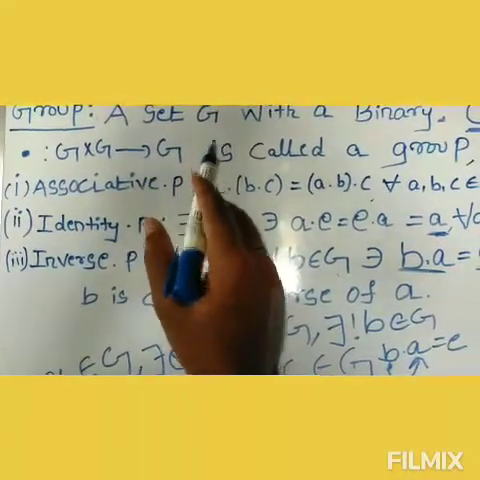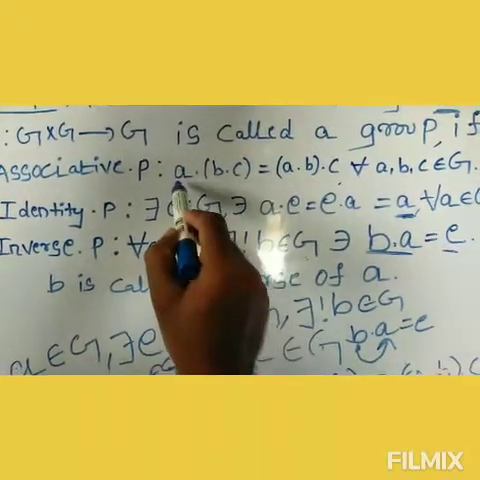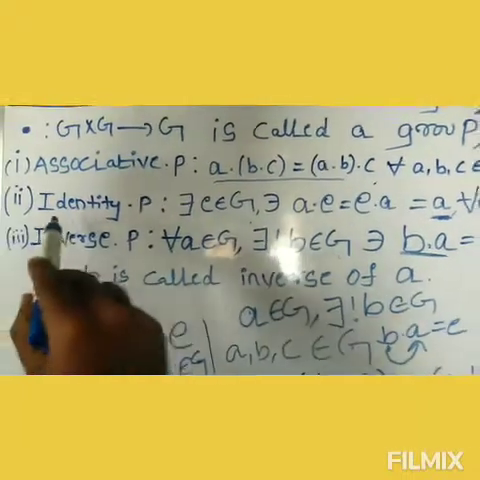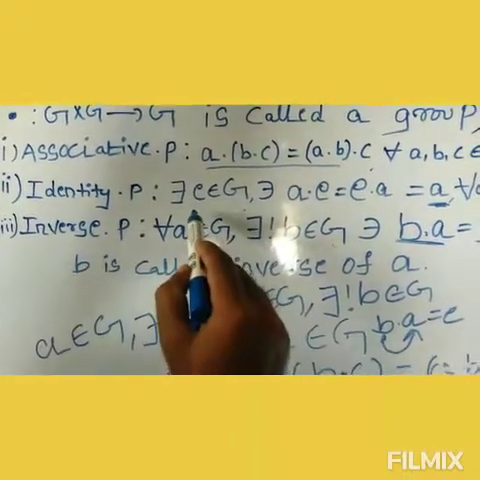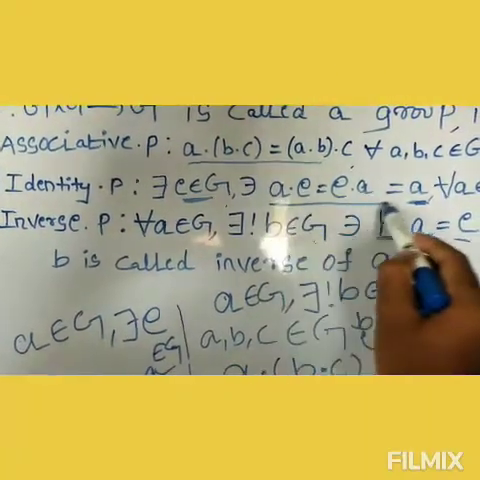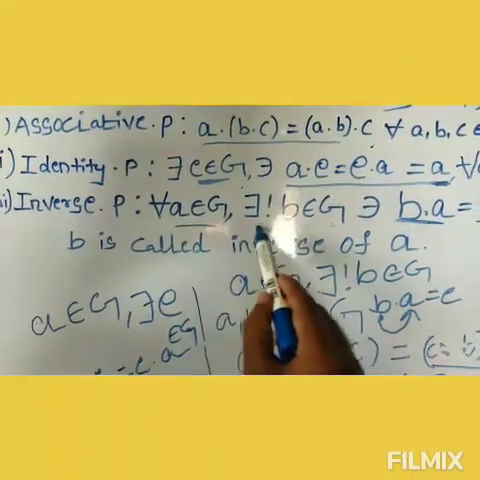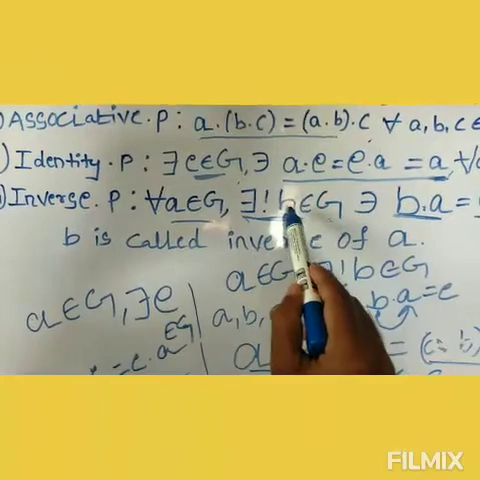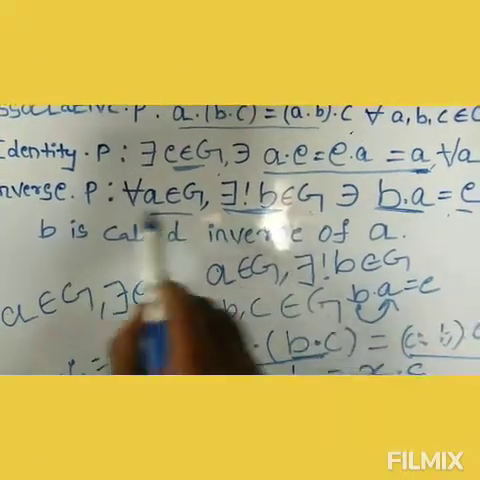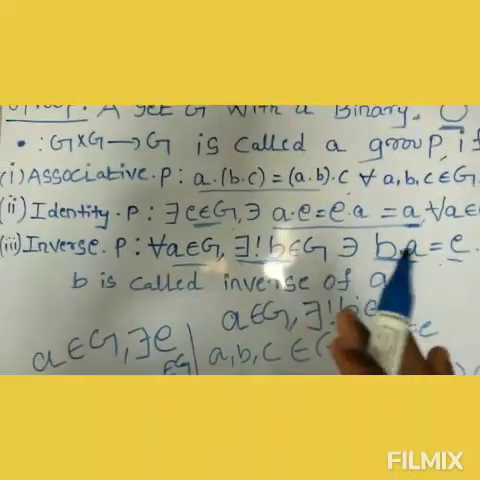Okay, so see, associative property: take any three elements, and they satisfy this equality. Identity property: there exists e, the identity belonging to G, which satisfies this equality. And inverse property: for every element a there exists a unique element b such that b dot a is equal to e. Here b is called the inverse of a. So this is the definition of the group.